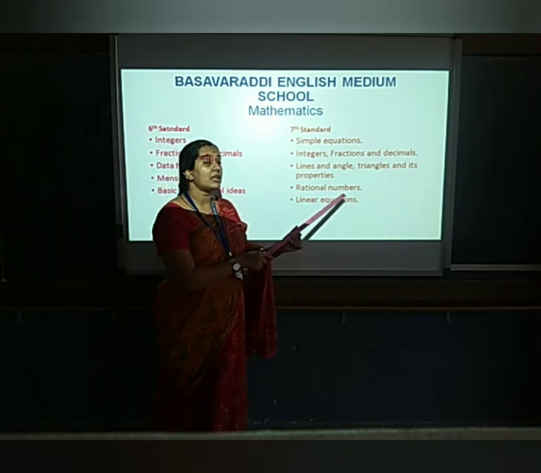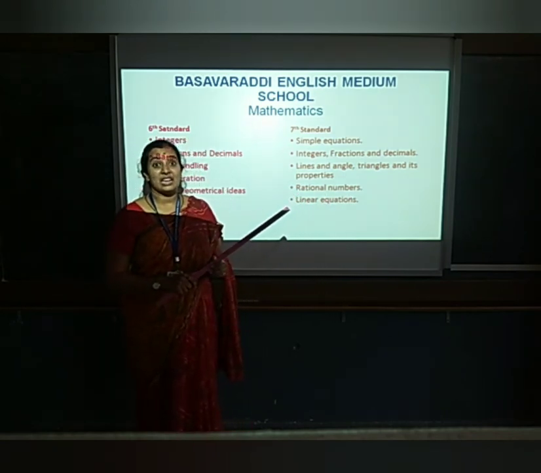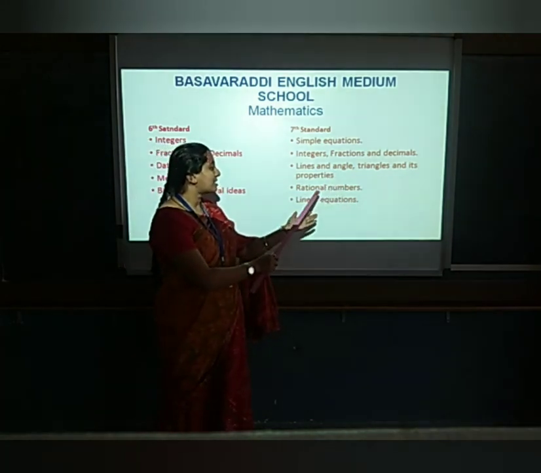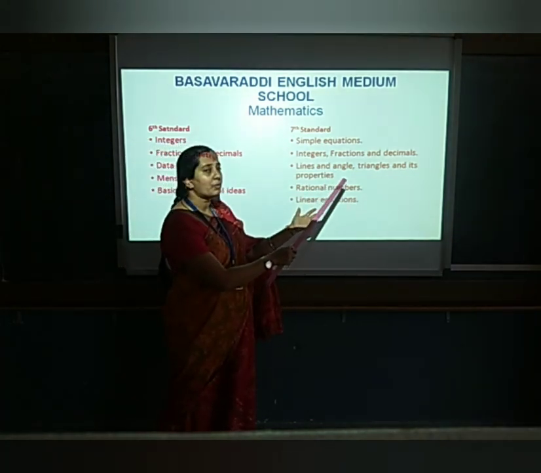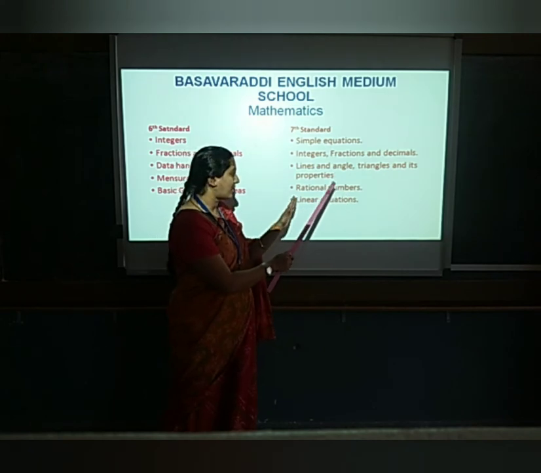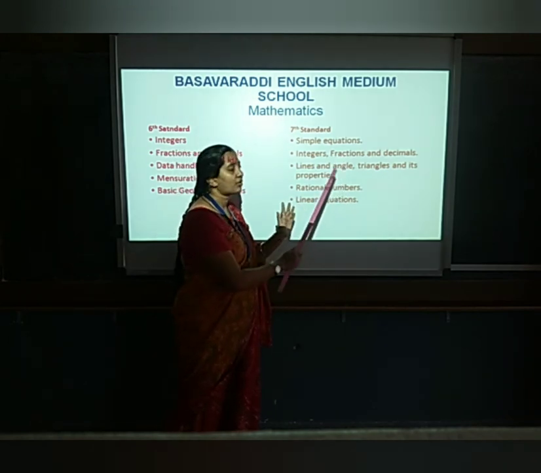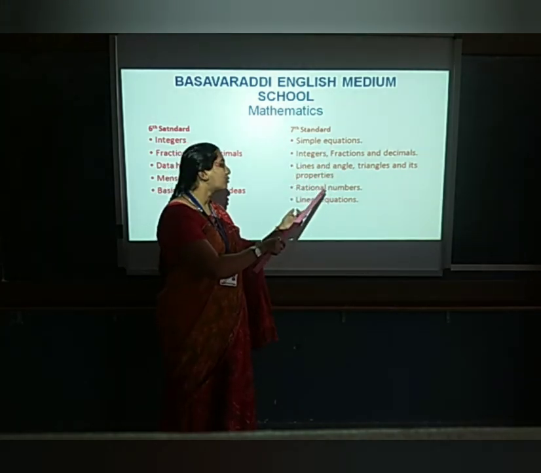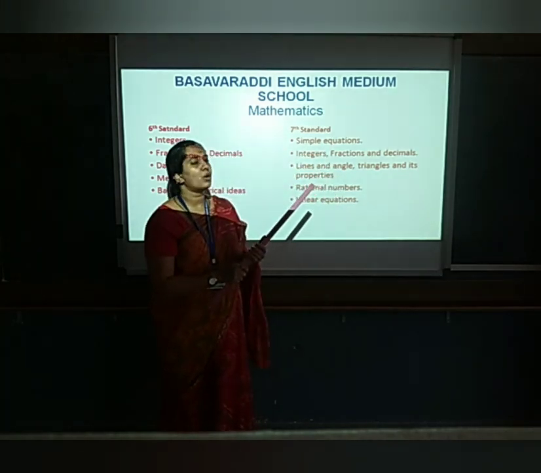Then, rational numbers. When it comes to rational numbers, the operations you are going to study are applications of your fractions only. If you know fractions very well, you can understand rational numbers very easily.